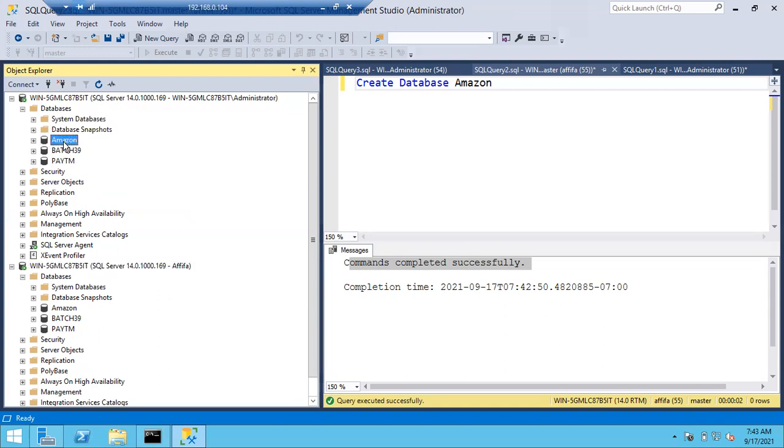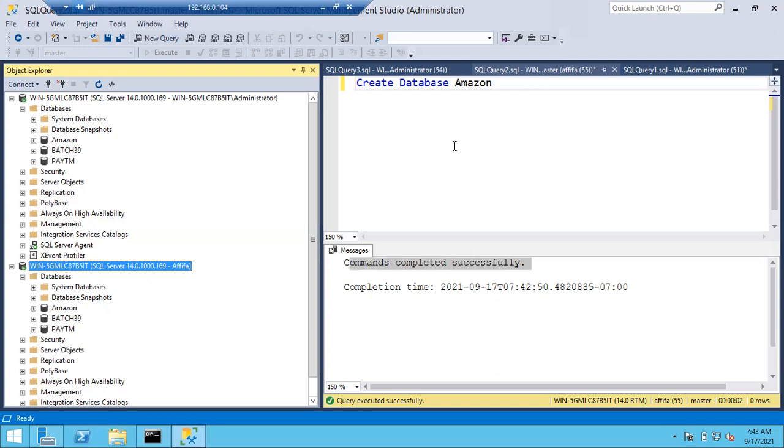Again, don't ask how come the Amazon database comes here, sir. Both are the same server only. This is an administrator connection, the administrator connected to this instance. Afifa is connected to the same instance. Just for the demonstration purpose, I connected Afifa here. Afifa can connect with her own SSMS and do whatever she wants. I just don't want to switch SSMS and all, so I connected the Afifa connection here.